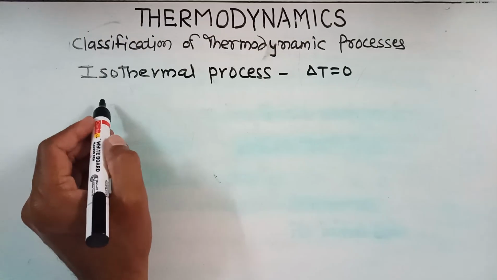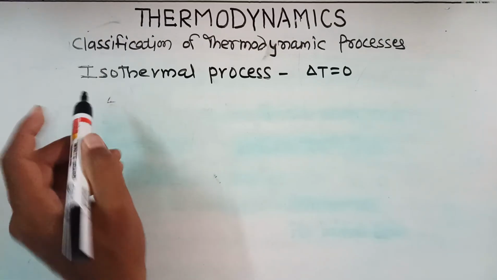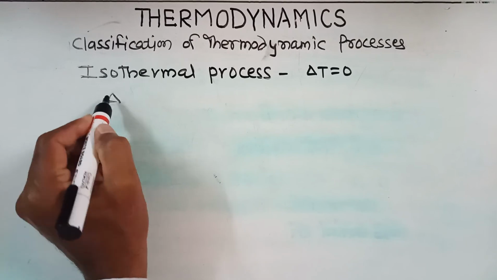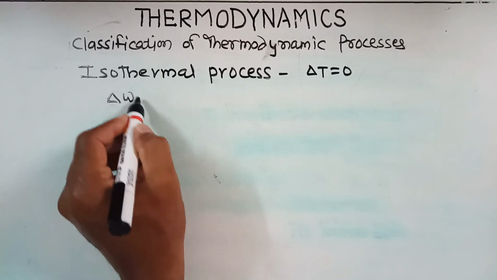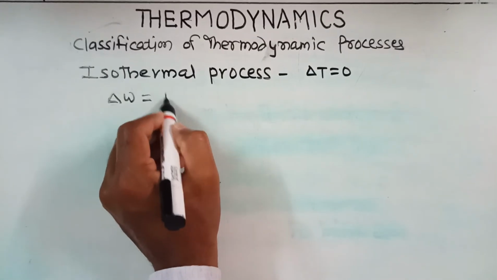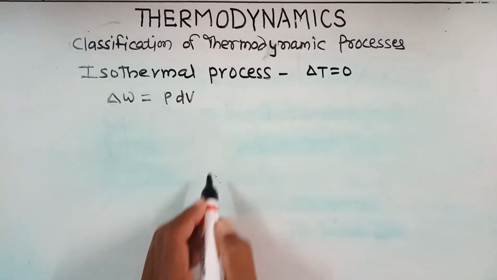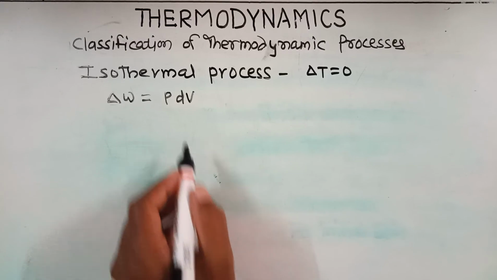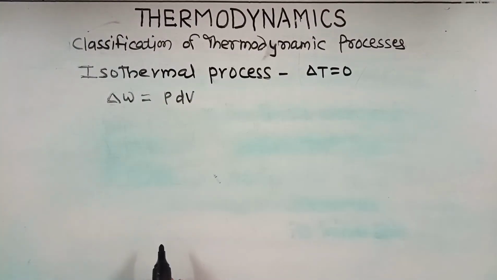Let us consider dW to be the infinitesimally small work done. This infinitesimally small work done, dW, is equal to P dV, where this dV is an infinitesimally small change in volume.